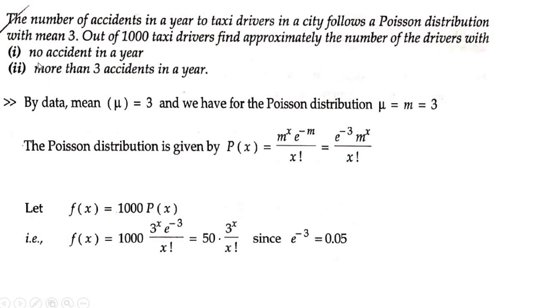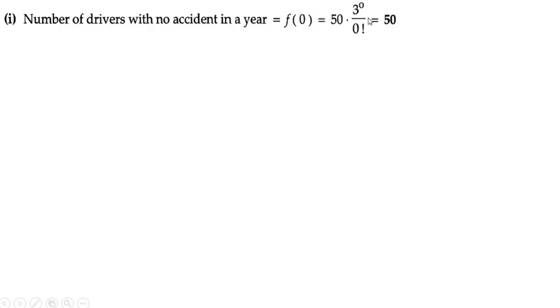Now what is the first sub-question? The first sub-question is no accident in the year. No accident in the year means f of 0, so x is equal to 0. So what is f of 0? 50 into 3 to the power 0, which is 1. 0 factorial is also 1. So 50 into 1 is equal to 50.